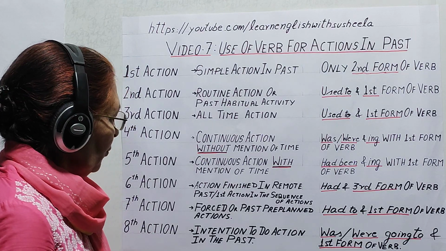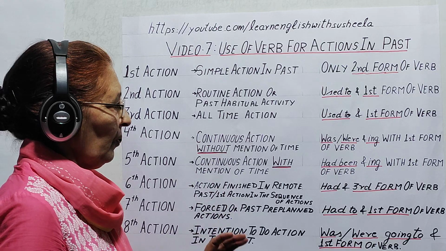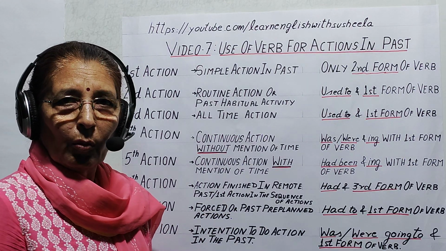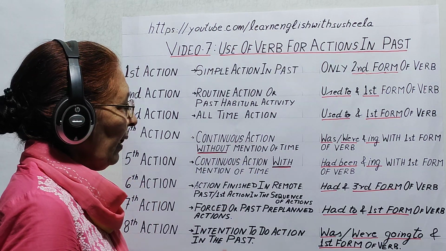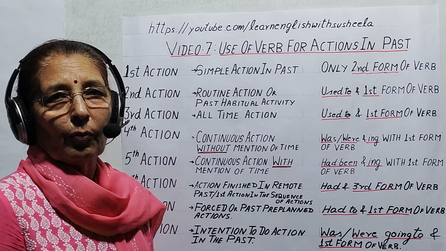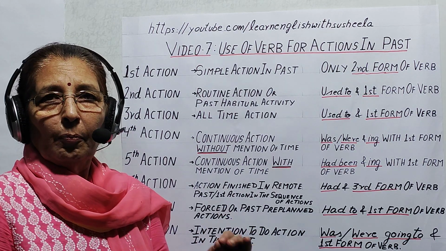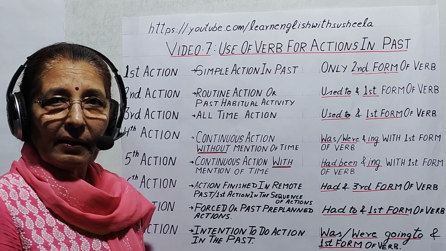Then I tell you that in past tense, in past actions, we use mainly three ways. One, second form of verb. Second, did and first form of verb, and third, had and third form of verb. All these three, for example, he played cricket, he did play cricket, and he had played cricket.